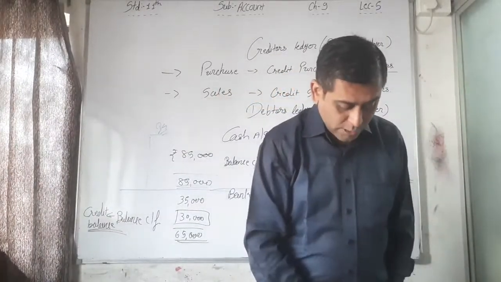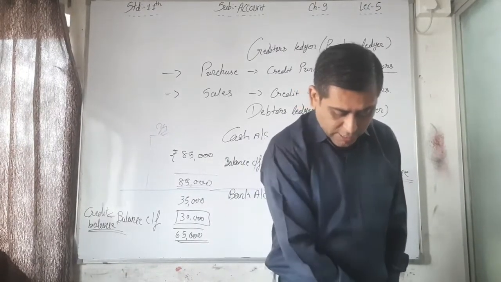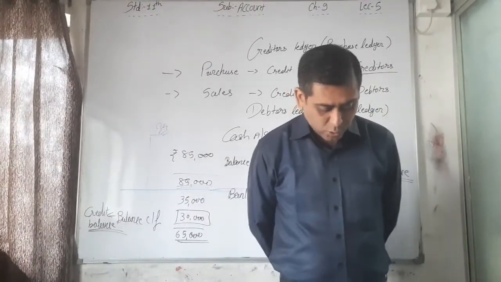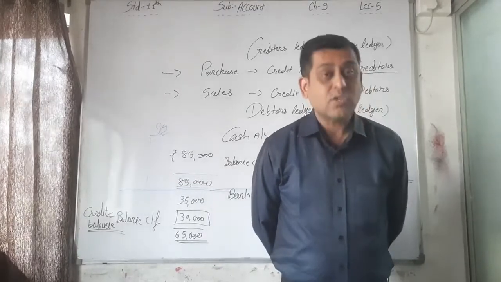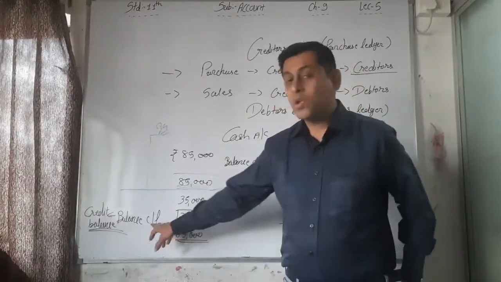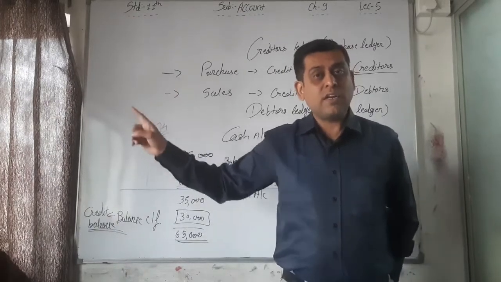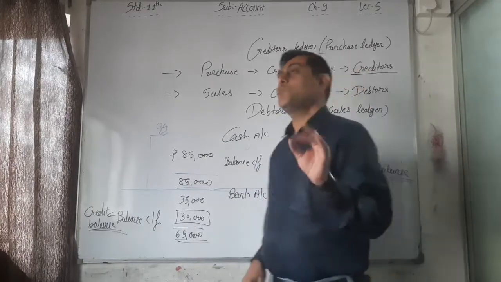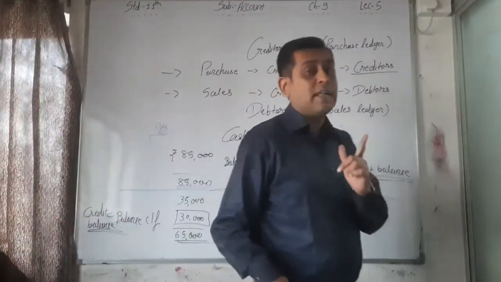So the closing balance as found out is treated as the opening balance for the next accounting period. This opening balance is shown on the opposite side of the closing balance in the account as its first item. Compulsorily, we have to write down the first item as the opening balance. We already did that in our cash book chapter. If you don't know the cash book chapter, then it is not easy to understand this balance account.